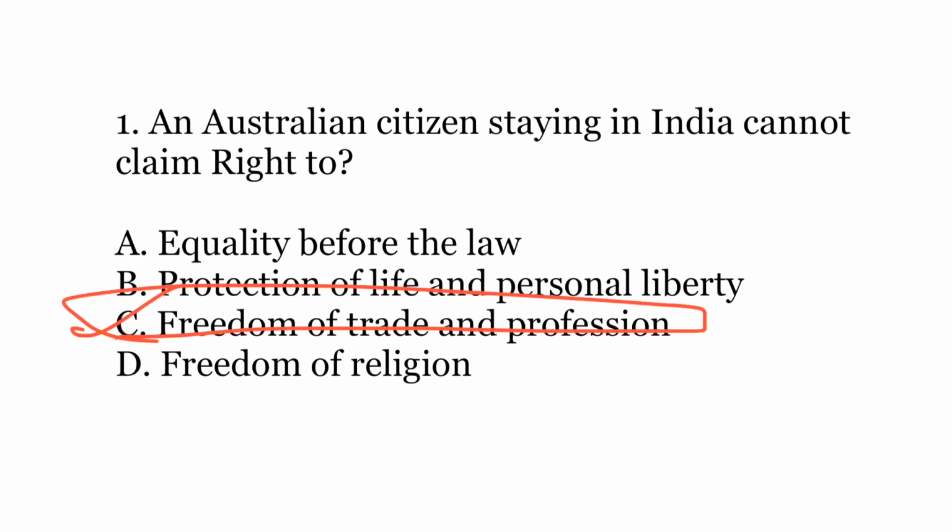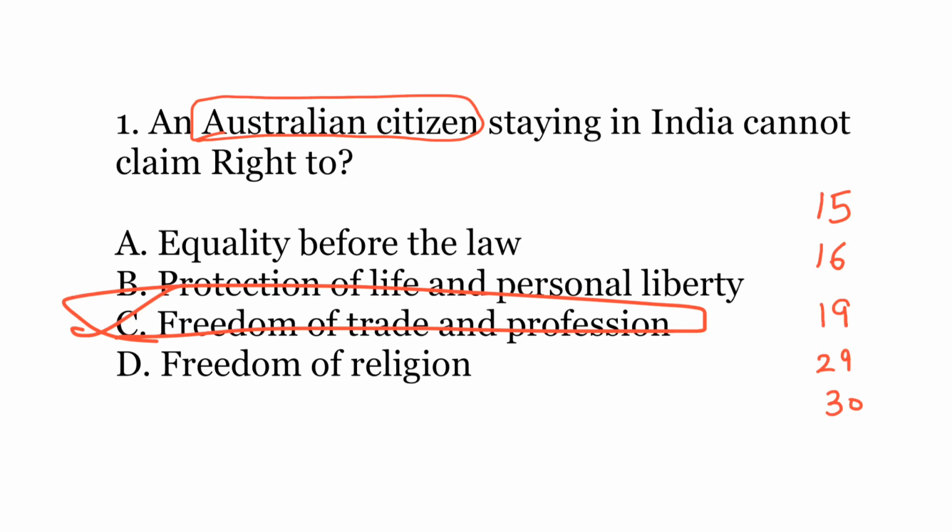So there are certain fundamental rights which are not available to aliens. Since an Australian citizen is not a citizen of India and is an alien, there are certain articles which are not applicable to aliens. For example, Article 15 that talks about equality of opportunity in educational institutions, Article 16 that prohibits any kind of discrimination in public employment, then Article 19 that talks about various types of freedoms, then Articles 29 and 30 that give special privileges to minorities.